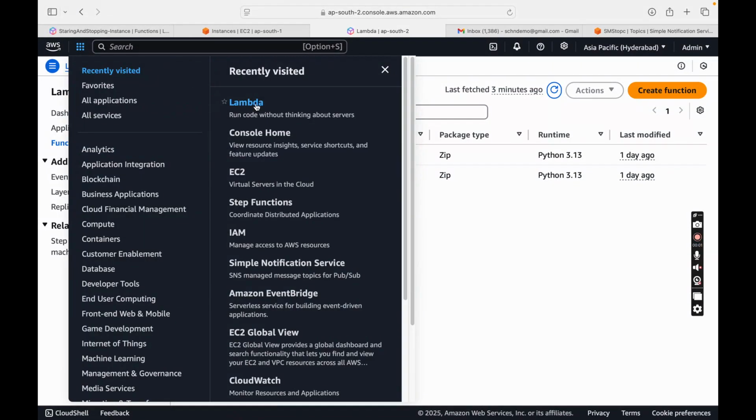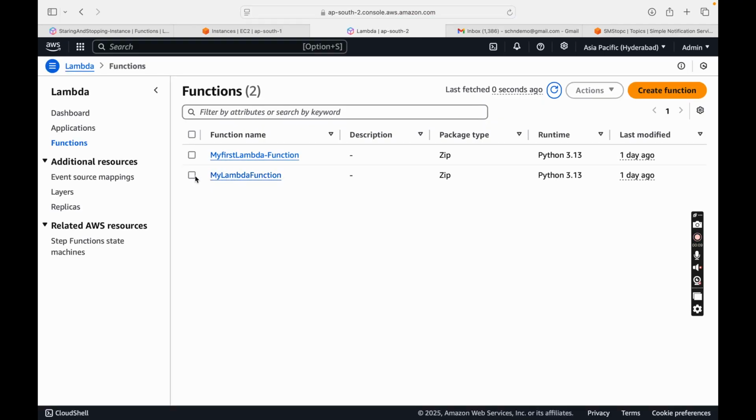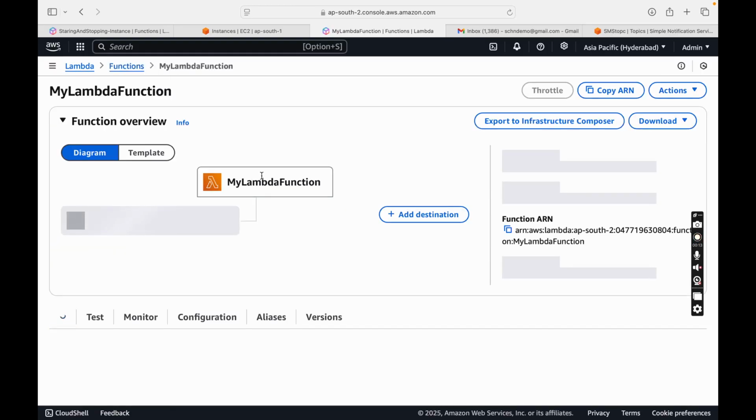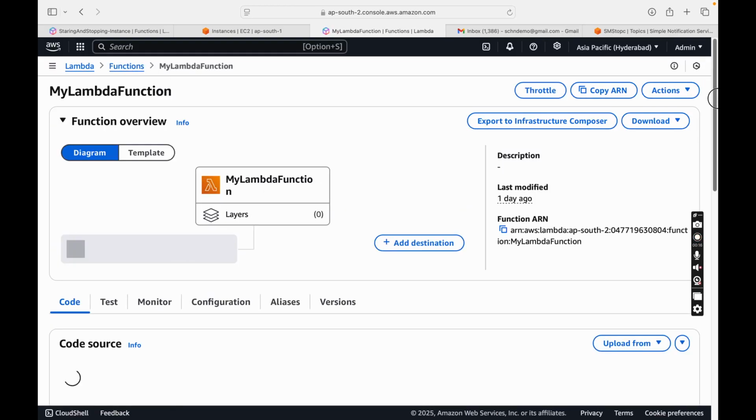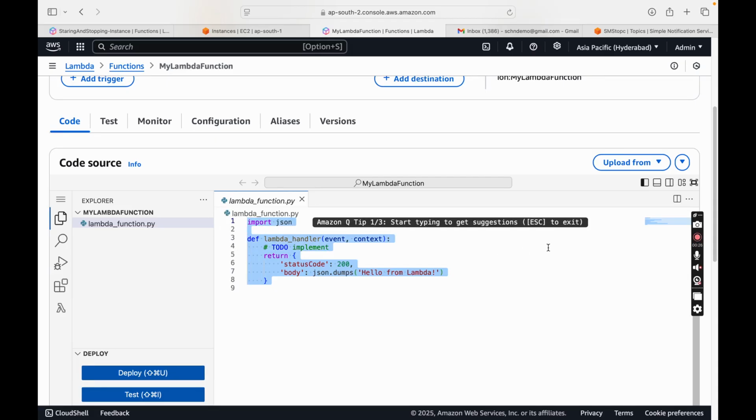Okay, we have created a function called my lambda function. Let's click on Lambda functions, and these are the functions that we have created. Inside functions we'll see this function. Let's go to this my lambda function. Inside it you can see the code of this Lambda, which is default code just to print hello from Lambda, like a hello world program in Python, right?